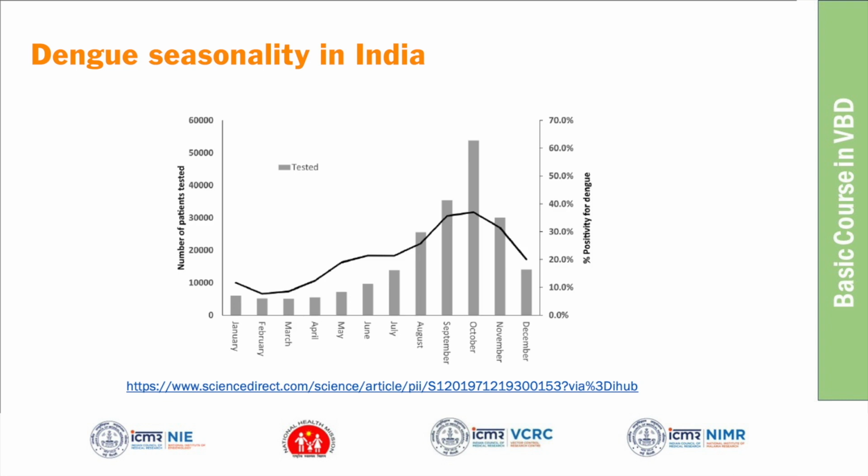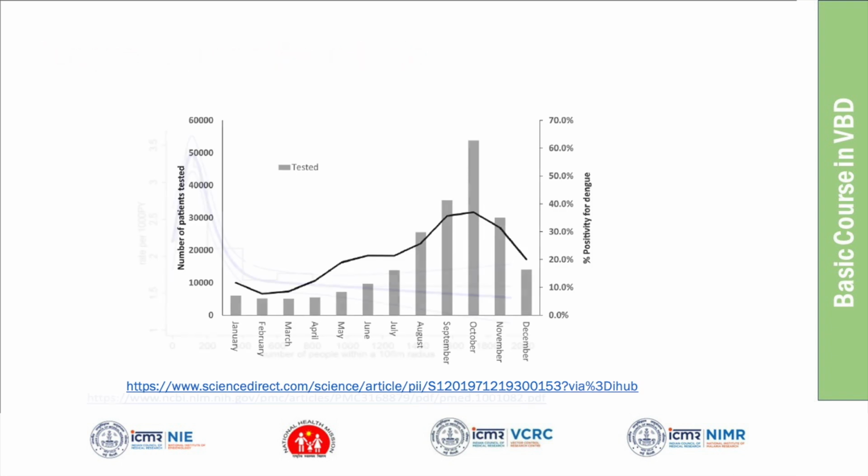I think Tamil Nadu and Orissa, these states get the northeast monsoon. So immediately after the northeast monsoon, the cases start rising. Whereas states like Kerala or Maharashtra receive most of their rainfall from the southwest monsoon. So their pattern will be slightly different. They may be getting outbreaks earlier than us.